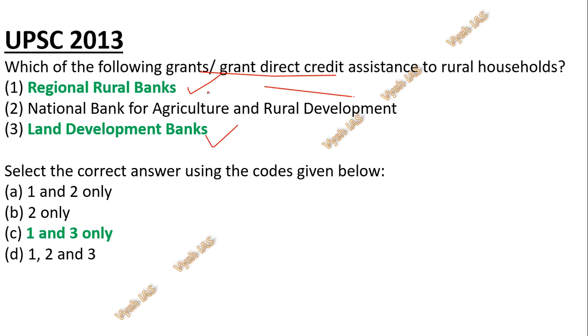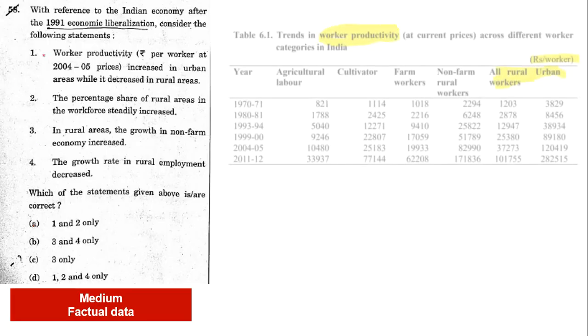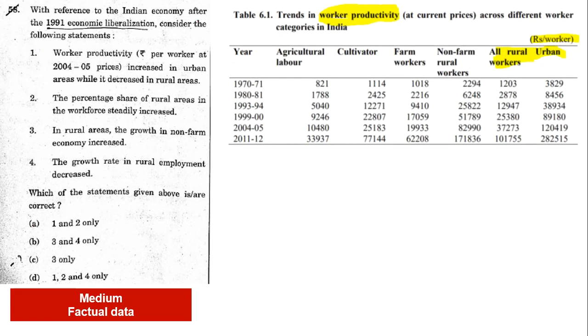Okay, NABARD will give money to the other banks, but they will not directly give to the rural household. So that is why the answer is 1, 3 only. And this one which I told, which is a factual thing, is again through charts from the Niti Aayog report and the Economic Survey only we can solve it.